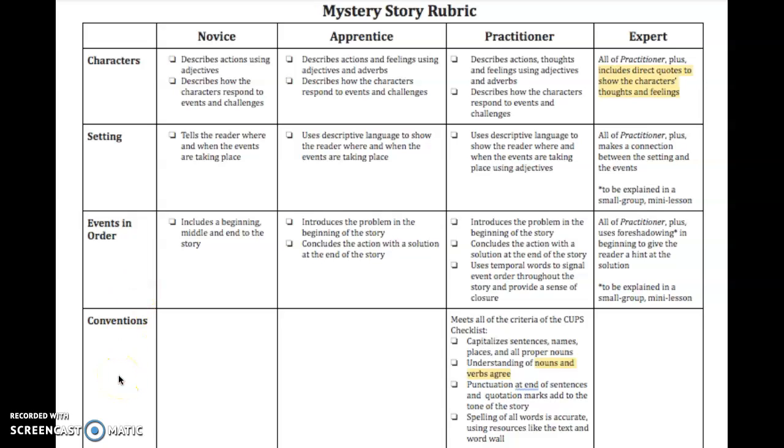Conventions. Practitioner meets all of the criteria of the Krupp's checklist. C. Capitalizes sentences, names, places, and all proper nouns. U. Understanding of nouns and verbs agree. P. Punctuation at the end of sentences and quotation marks add to the tone of the story. S. Spelling of all words is accurate using resources like the text and the word wall.